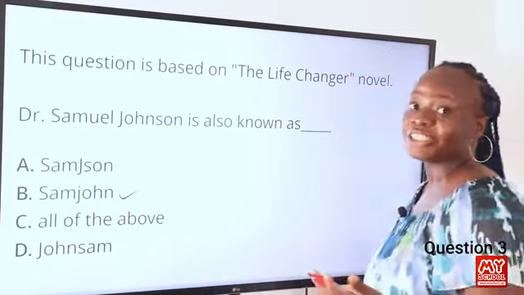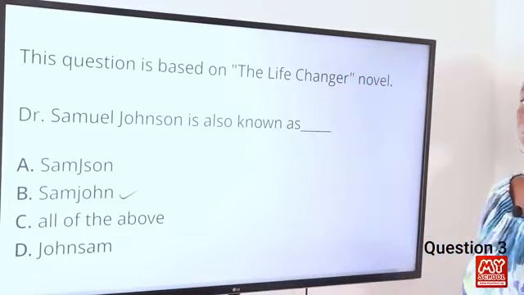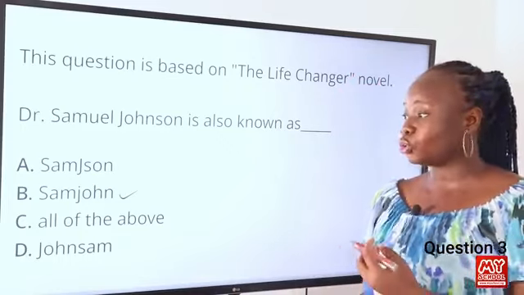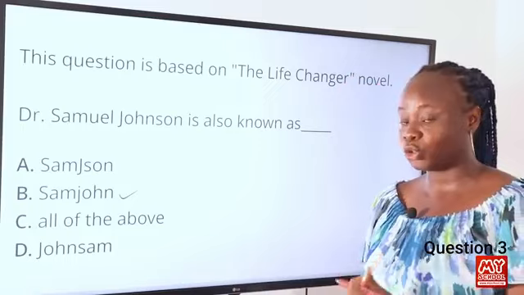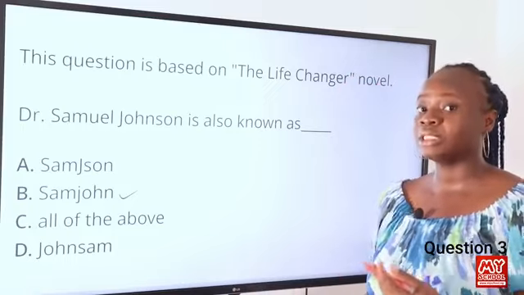You can see this in page 19 of the novel, when Umi's husband casually refers to Dr. Samuel Johnson as Sam John, his friend who helped Umi get an admission.